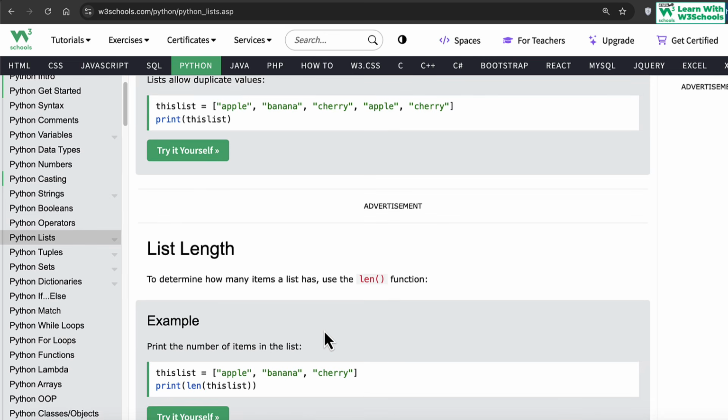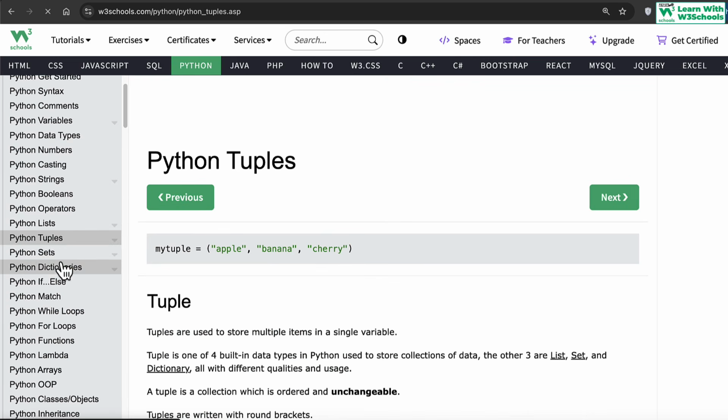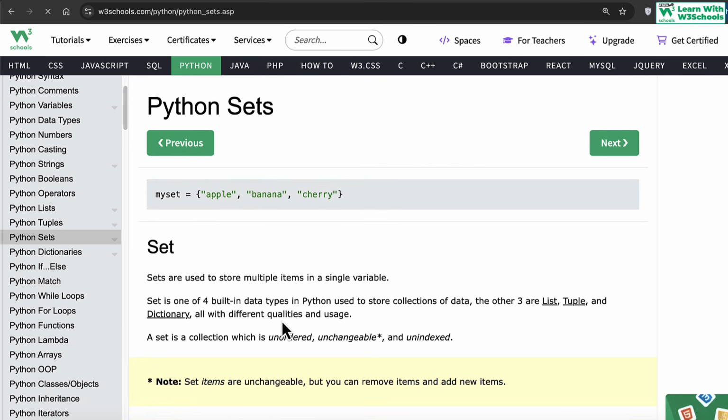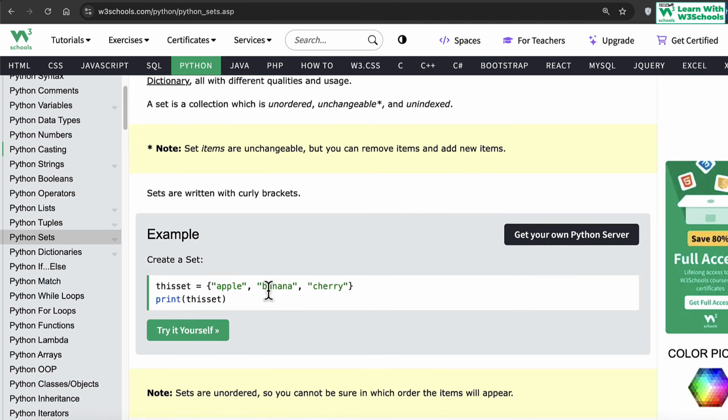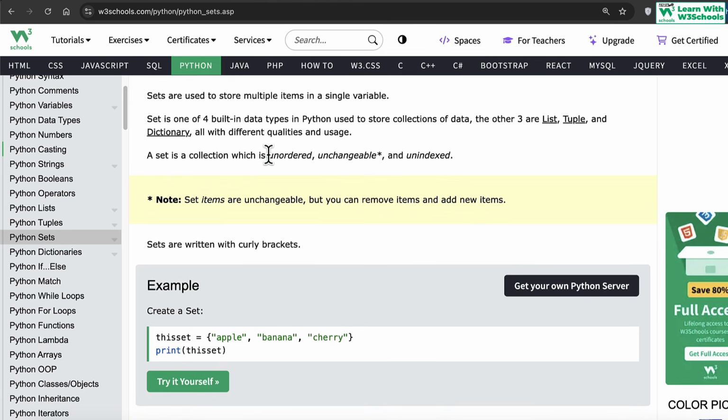However, this becomes a different case when we go to sets. Sets are again the same collection of data, used with curly brackets. So lists use square brackets, tuples round brackets, sets curly brackets. But the difference now is that a set is unordered. Remember, lists and tuples are ordered. Unordered means that when we have apple, banana, cherry, every time you access it, the sequence can change. There's no particular order of which item is first, second, or third.